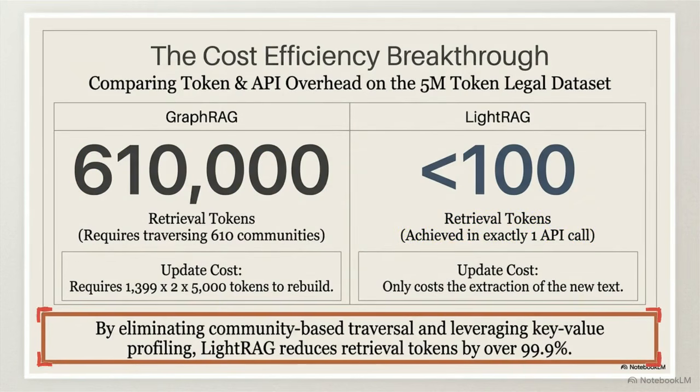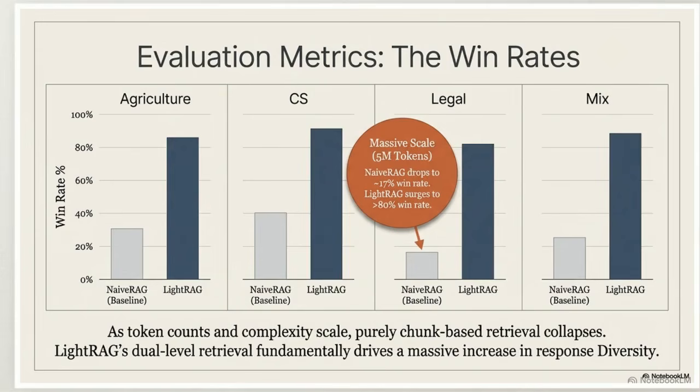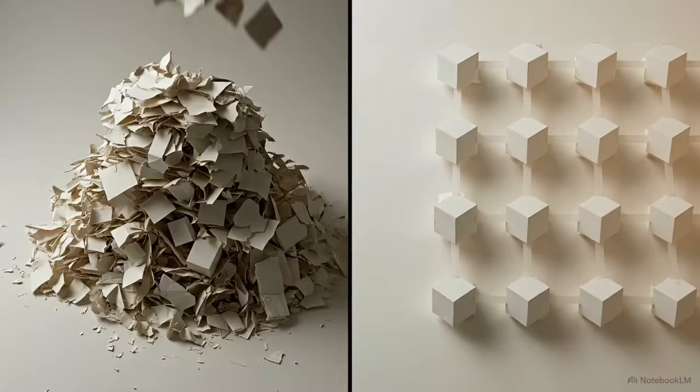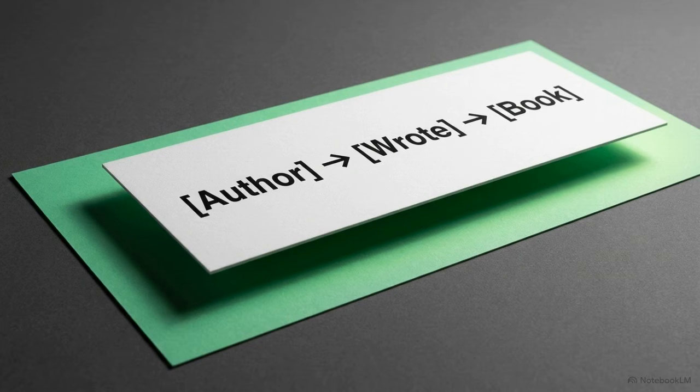That efficiency directly impacts output accuracy across industry datasets. Focus on the legal column and the red callout. At a 5 million token scale, naive RAG's win rate collapses to 17%, while LightRAG surges past 80%. When engineers completely discarded the original raw text chunks from the prompt, response quality did not drop. It stabilized or improved. The algorithmic reason is precise.